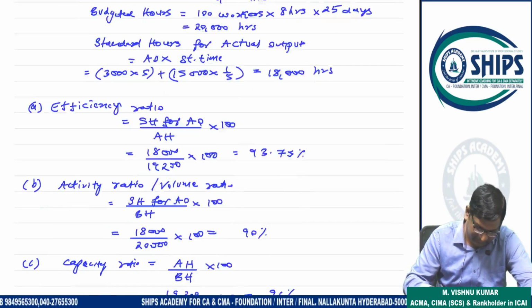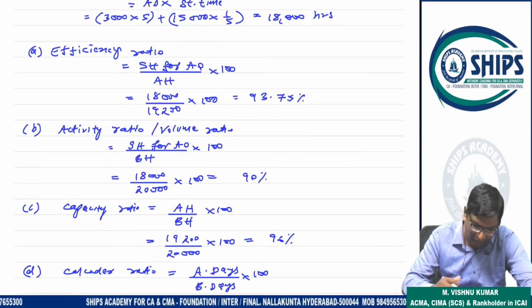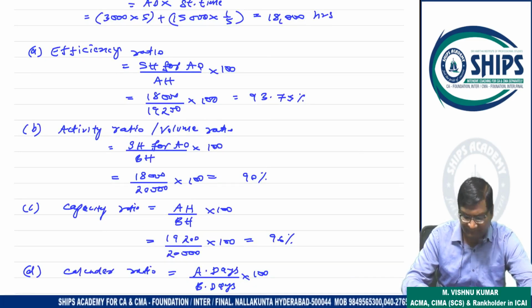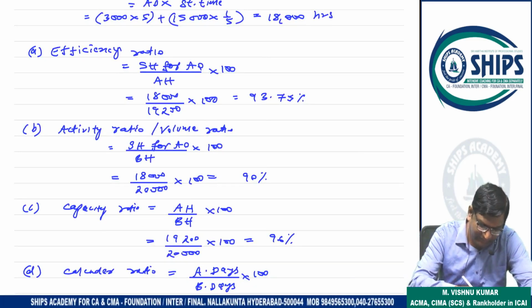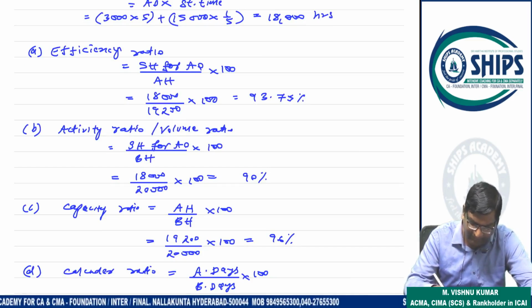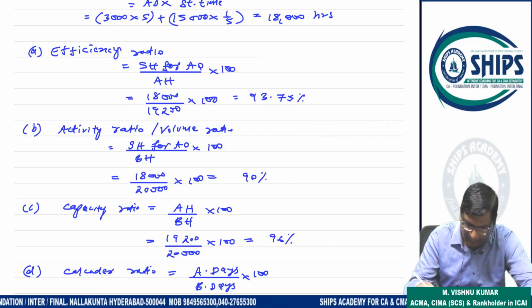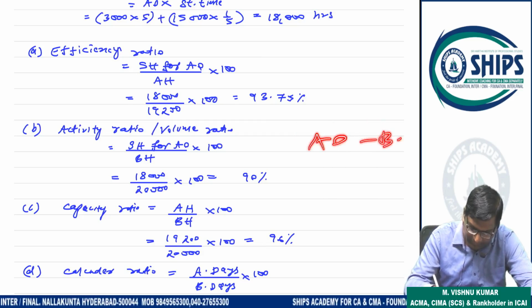Okay, wait. Now what is the activity ratio? Volume ratio. Right? When you calculate the volume variance in fixed overhead variances, what do you use? Actual output minus budgeted output.